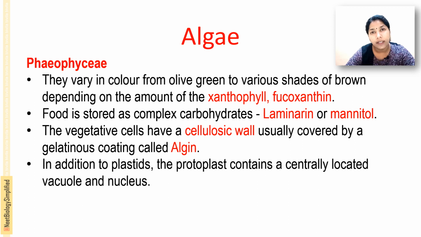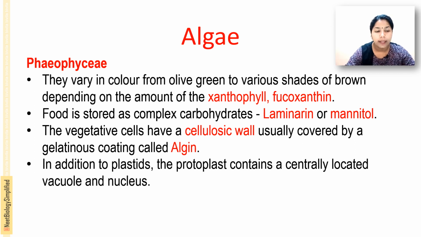And that is vegetative cells, or the cells having the cellulosic wall. Along with that, outer to this it is covered by a gelatinous coating called algin. In addition to the plastid, the protoplast contains, as in the Chlorophyceae where we said plastid is there, centrally located vacuoles and nucleus.